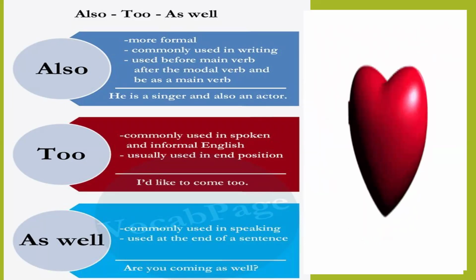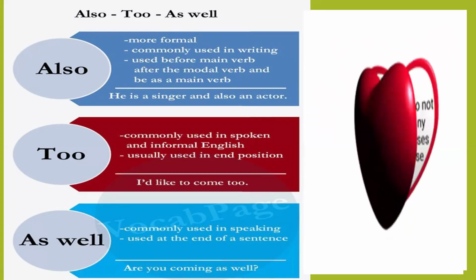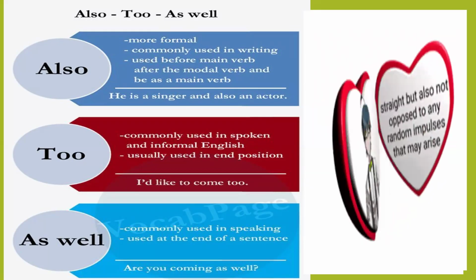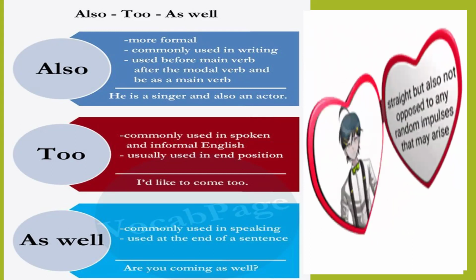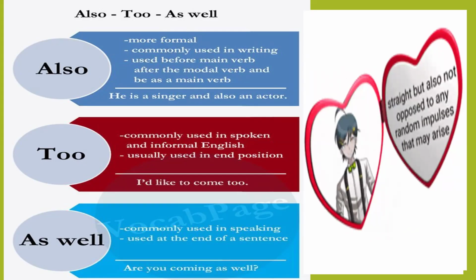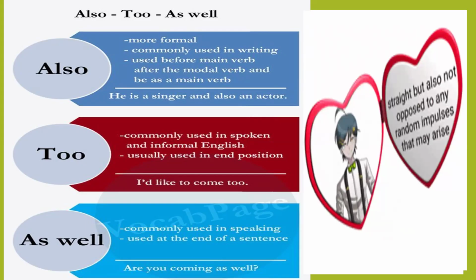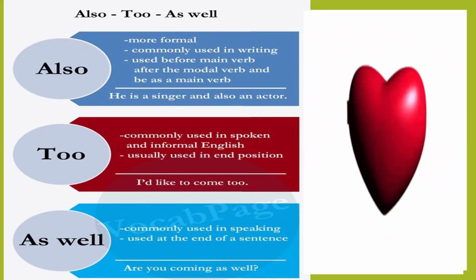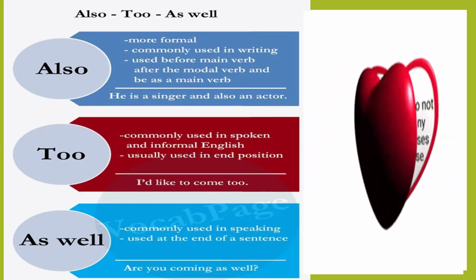About too, it is commonly used in spoken and informal English. So when we are speaking, we use too in our sentences, and too is usually used in end position. We use it at the end of the sentence. An example sentence is given. I do like to come too. So too is used at the end of the sentence. It is used in end position.